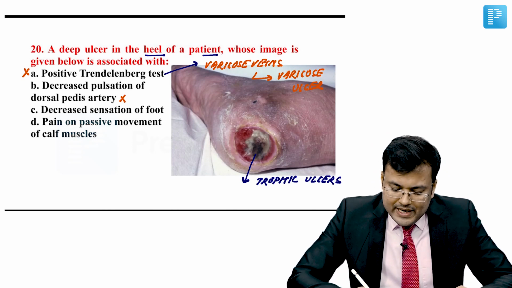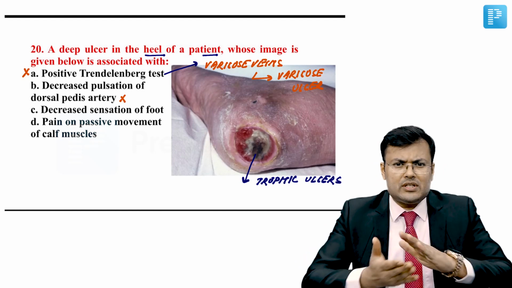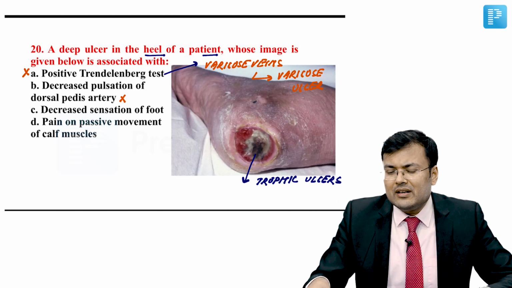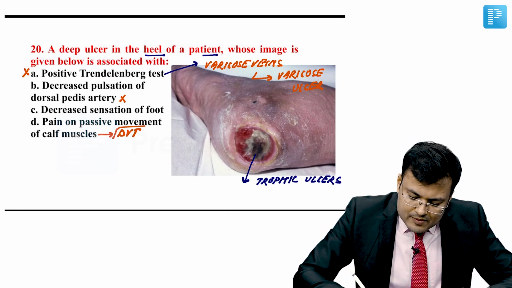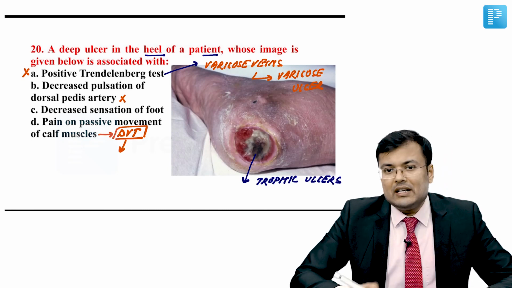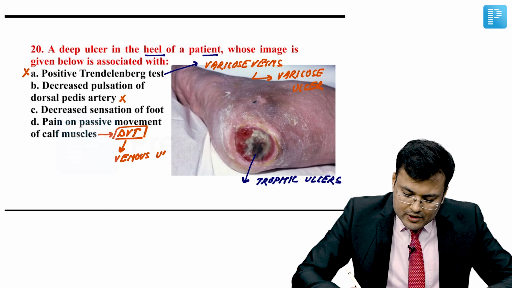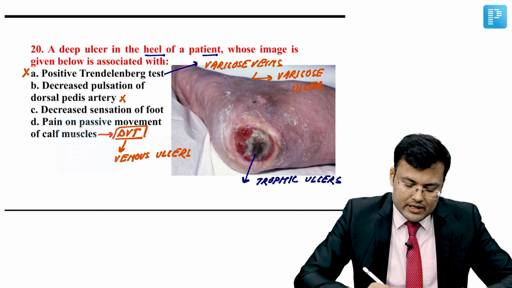D option, pain on passive movement of calf muscle. So, if a patient is having deep venous thrombosis, any kind of passive movement can lead to pain in the calf region. Clear? So, this is suggestive of DVT, and sometimes patients of DVT are also having ulcer. Those are venous ulcers. So, this is not the venous ulcer. This is also ruled out.